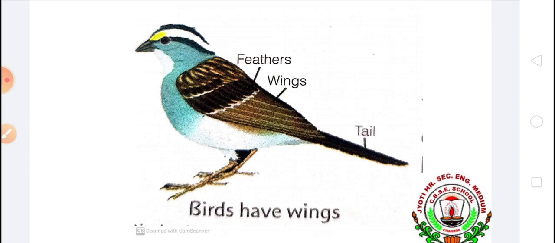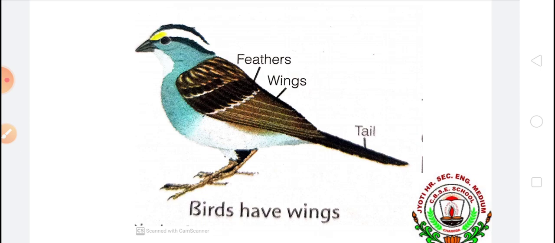If they want to change their direction, they use their tail. The tail helps the bird to change direction while flying in the sky.